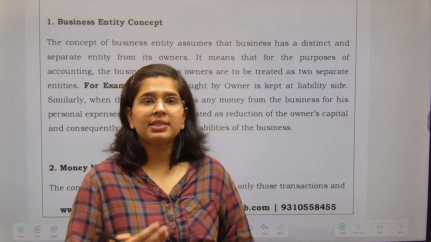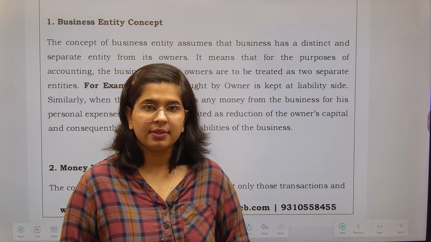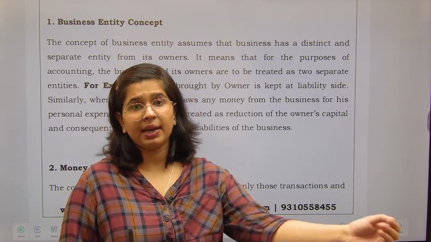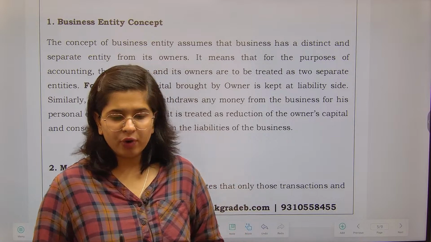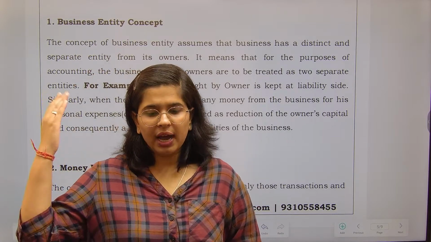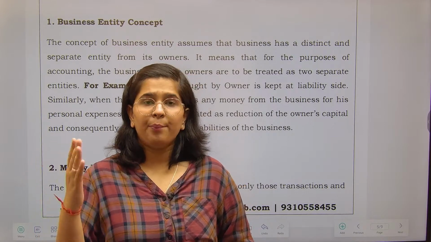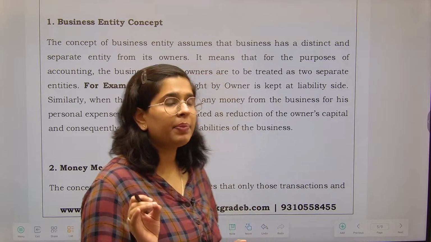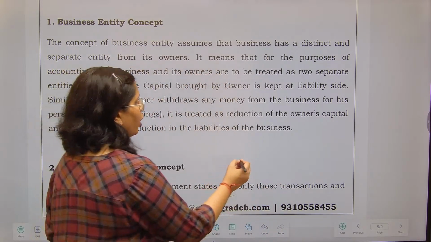If my business wants to acquire a property, my business can acquire a property because it has a separate legal entity. This is taken under the Companies Act, but for other entities as well, business is separate, owner is separate. That is why whenever we prepare the balance sheet, you have always seen this.